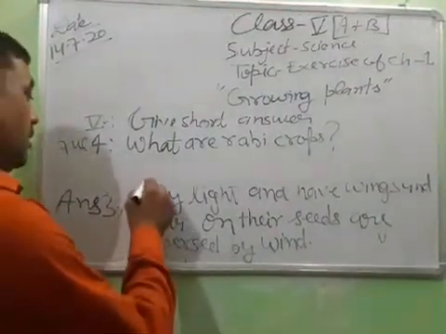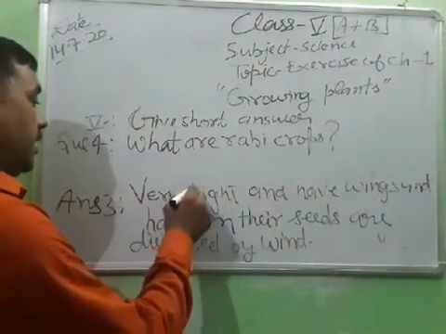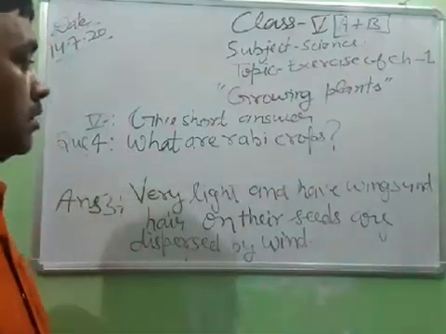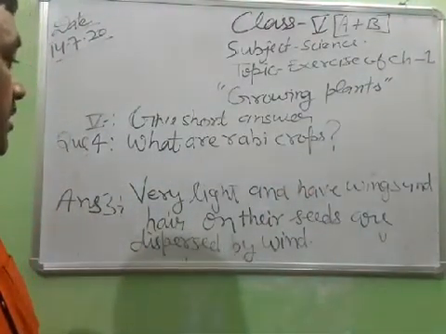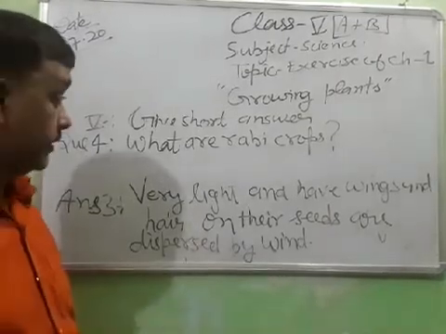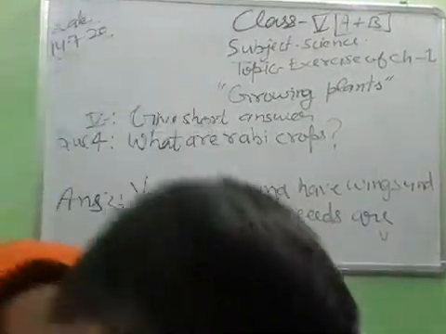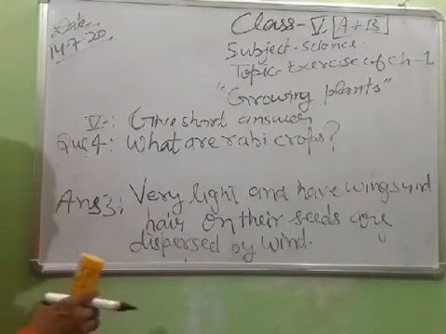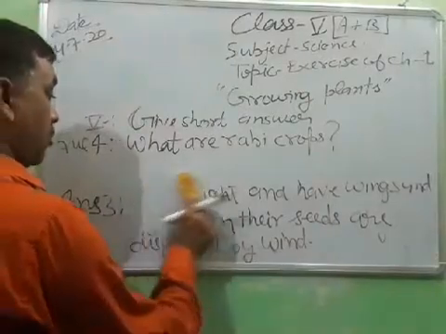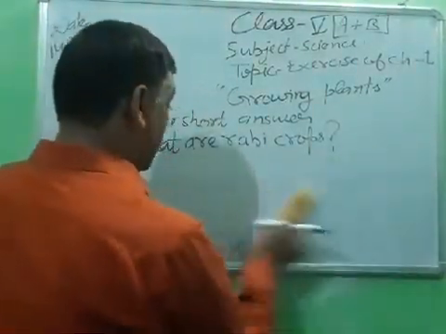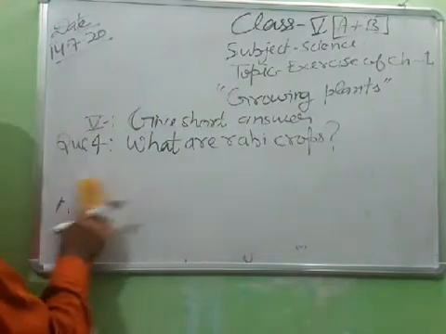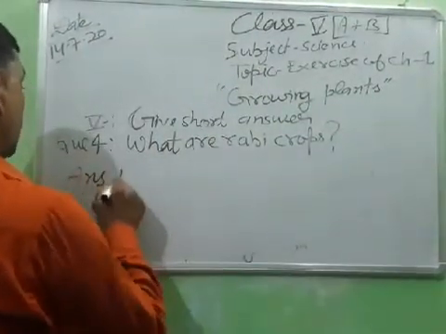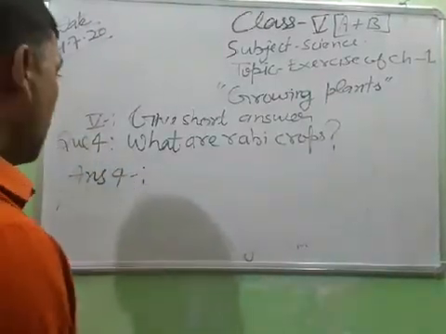Write down this. Answer number 3: very light and have wings, and hair on their seeds are dispersed by wind. Now, can I rub this? Okay, I am going to rub this. Now answer number 4. What will be the answer? What are the Rabi crops?